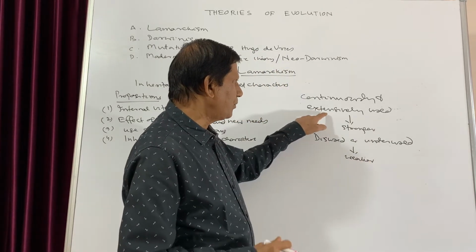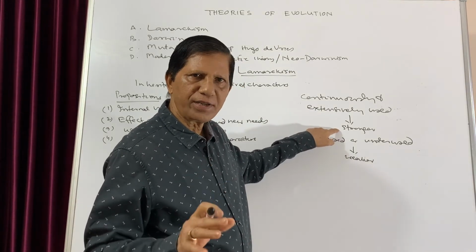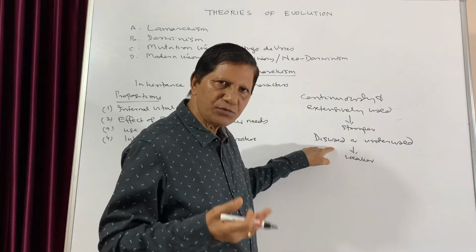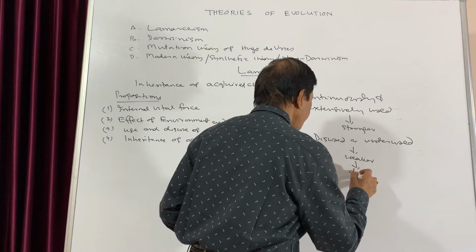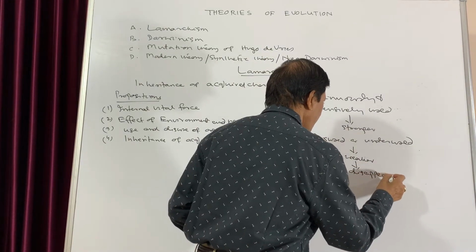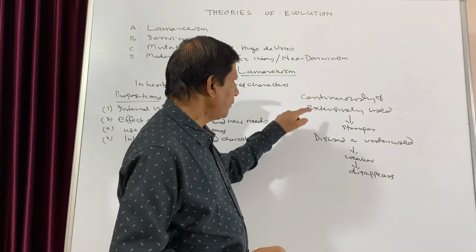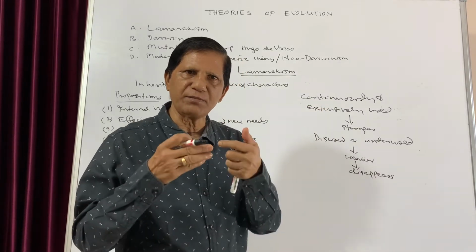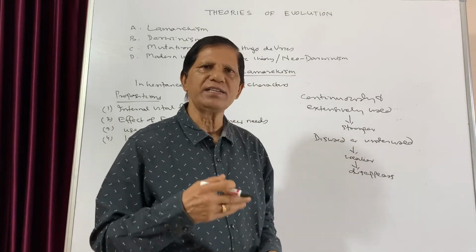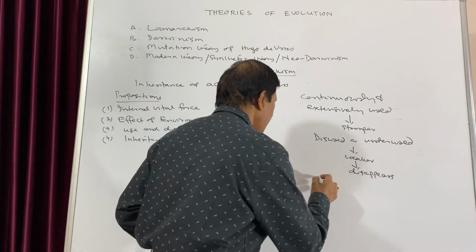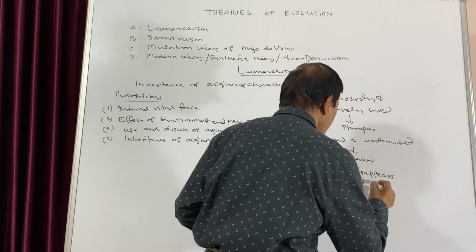So when due to continuous and extensive use it becomes stronger, that means the character remains. And when due to disuse and underuse of the organs it becomes weaker, finally it disappears. That means during the lifetime of an organism, due to use of organs, some organs become stronger, while due to disuse or underuse of certain organs, they gradually disappear. These are known as acquired characters. These characters which are acquired during lifetime are known as acquired characters.